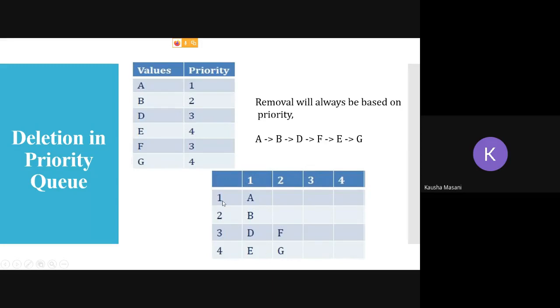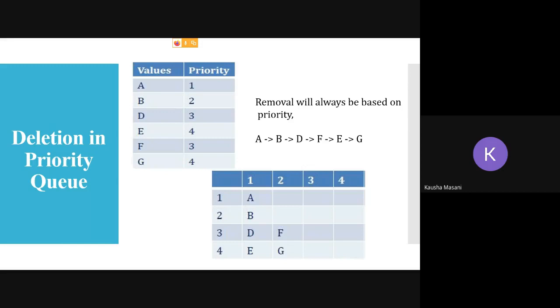First priority, fine. So first A will get removed, then B will get removed, then we have D and F. Now, according to the statement given before, if two elements have the same priority, then the operation will be based on which one entered first in your queue.